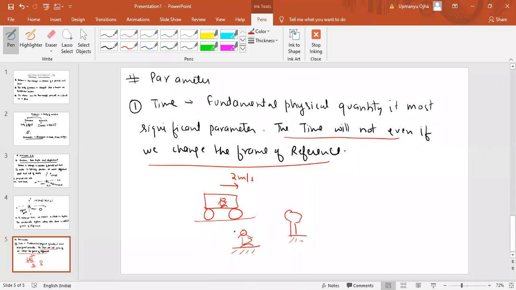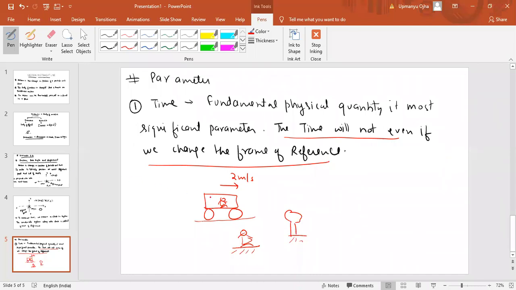So from here we have to understand one thing, that the time will not change even if we change the frame of reference.